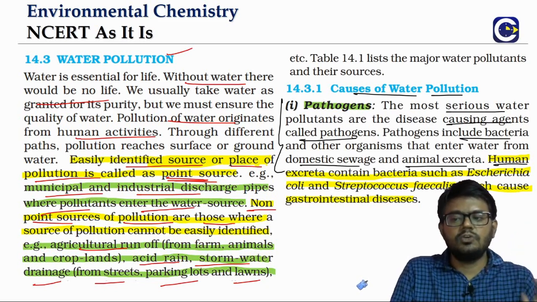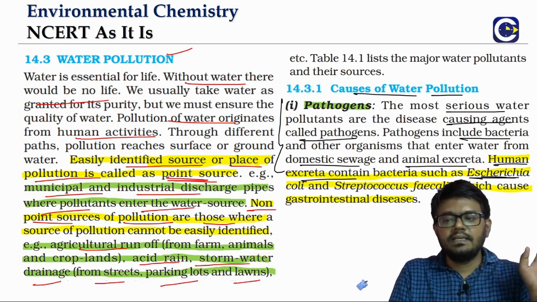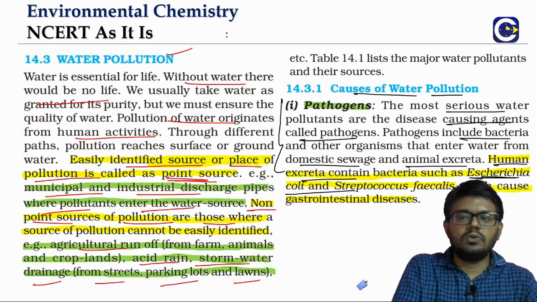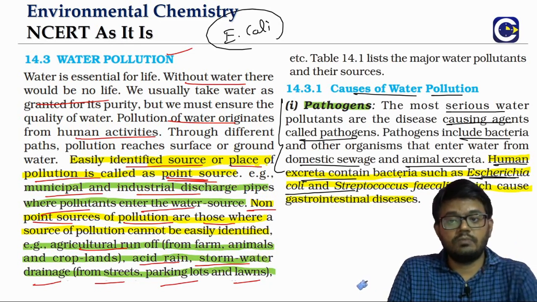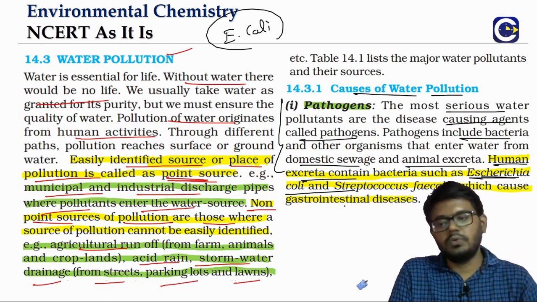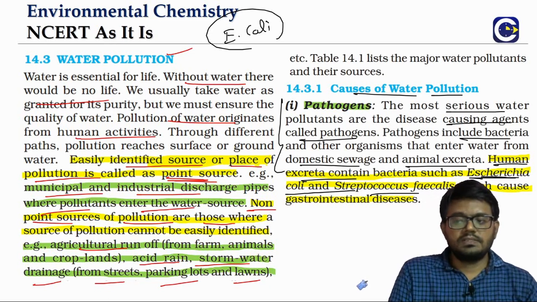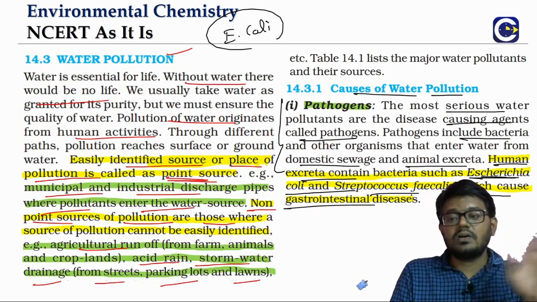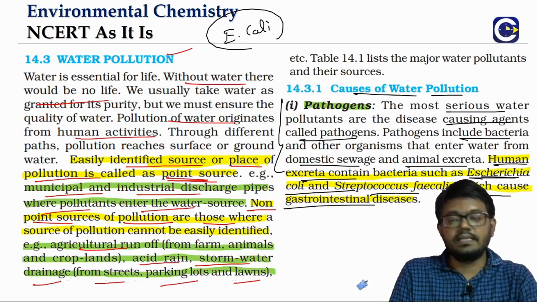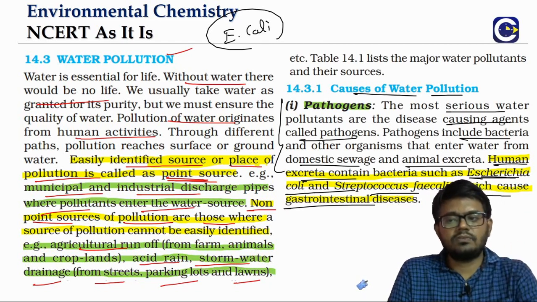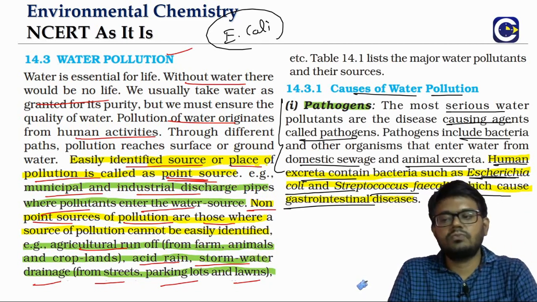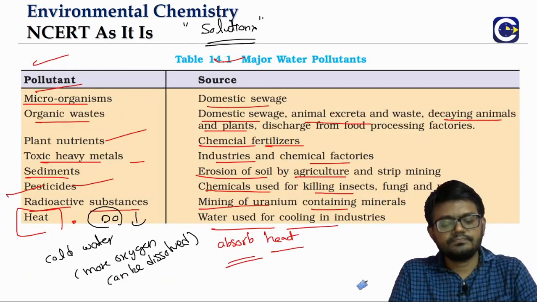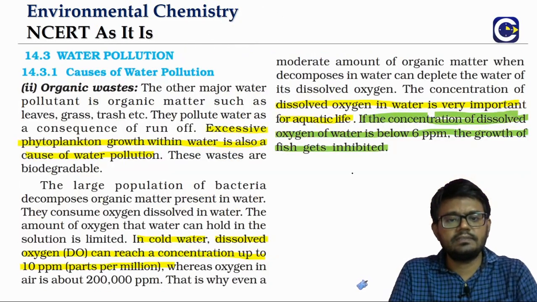Human excreta contains this very important one, E. coli. We will talk about it in biology. E. coli and streptococcus are present in human excreta and can cause a lot of gastrointestinal diseases. Like that, the pathogens come from domestic sewage and animal excreta. And this table we have already seen.